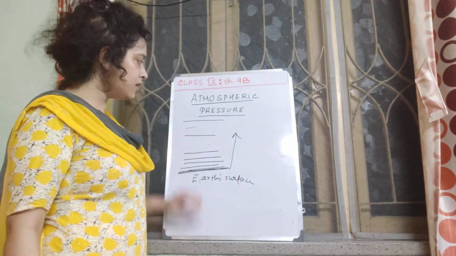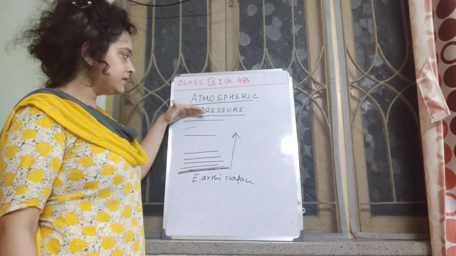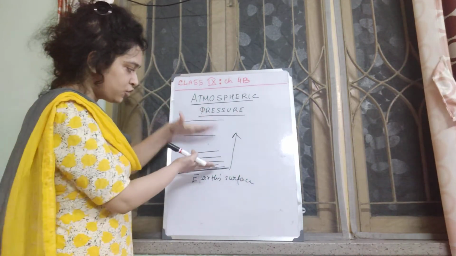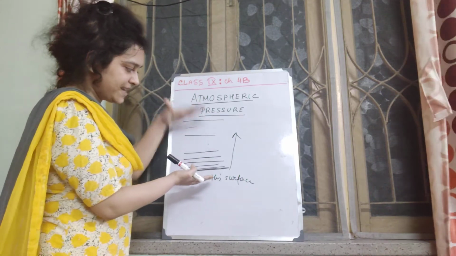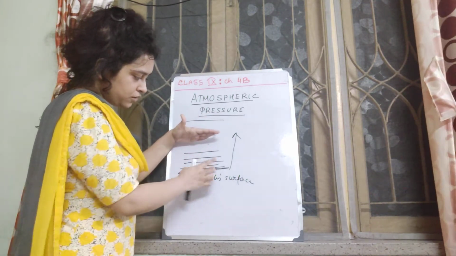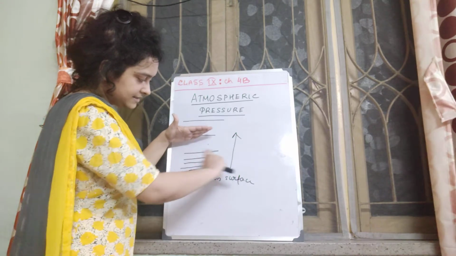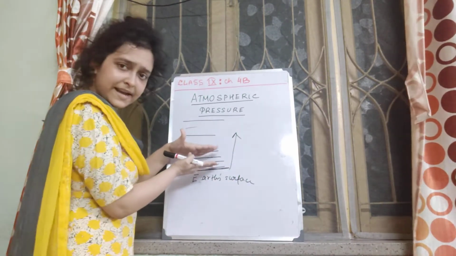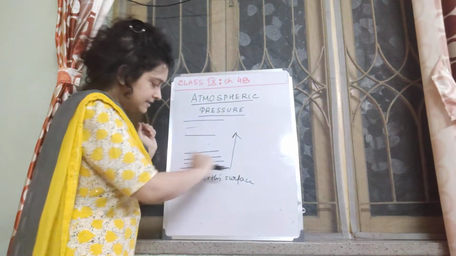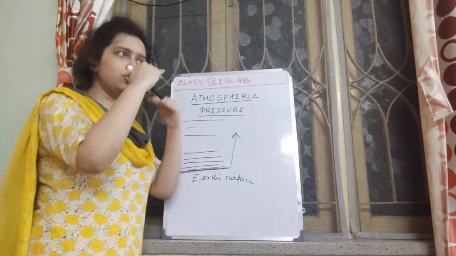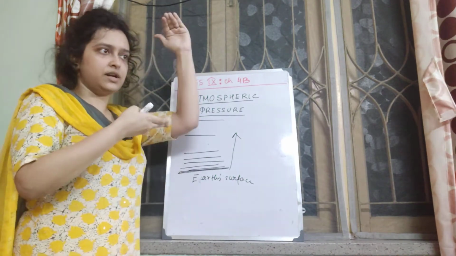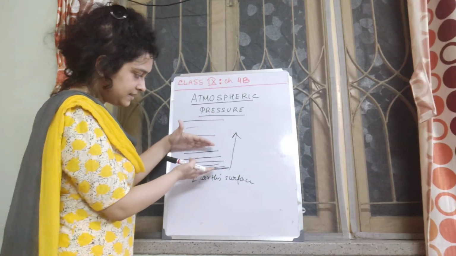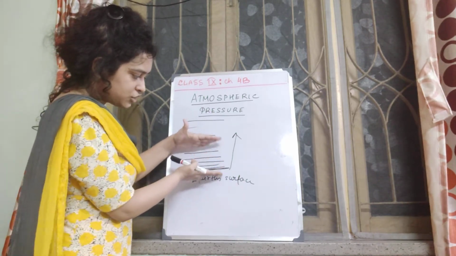Why is this so? Because you have a number of layers above. So obviously these air layers are exerting some pressure on the air layers below. So the air layers in this area are much compressed, isn't it? The air layers are close to each other. Due to the thrust of the upper layers, the air layers here are much compressed.